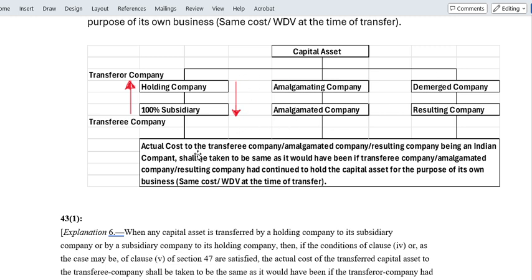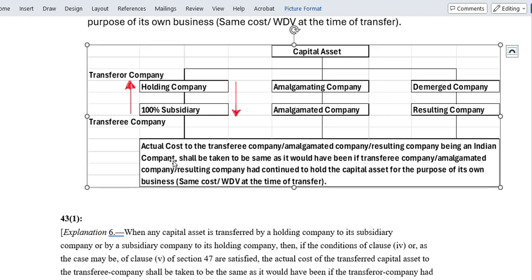In all these cases, the actual cost to the transferee company or the amalgamated company or the resulting company, being an Indian company, shall be taken to be the same as it would have been if the transferee company or amalgamated company or resulting company had continued to hold the capital asset for the purpose of its business.